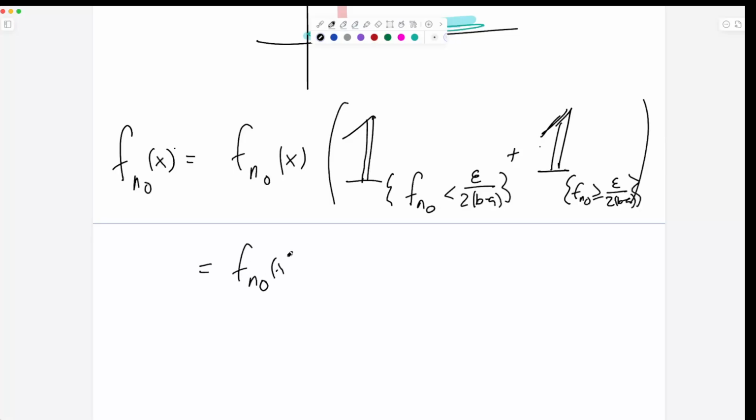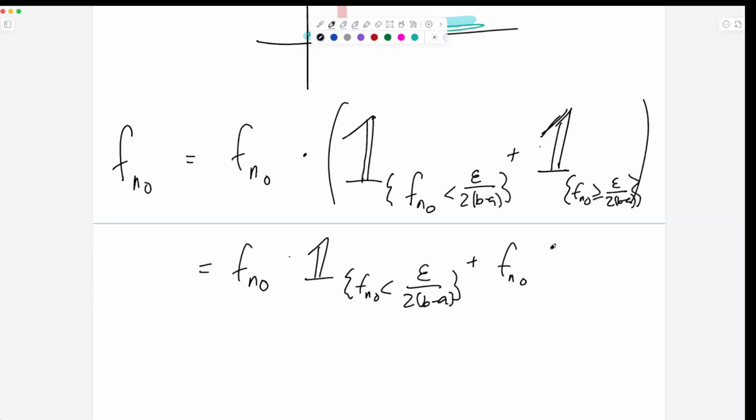So f_{n0}(x) times the indicator function of f_{n0} less than epsilon over 2(b minus a). Okay, I guess everything is of x. I don't like that. Let's go back and delete the of x. We don't need the of x's. I'm just thinking of functions, not any particular value. So this is times, and this is times, plus f_{n0} times the indicator that f_{n0} is greater than epsilon over 2(b minus a).